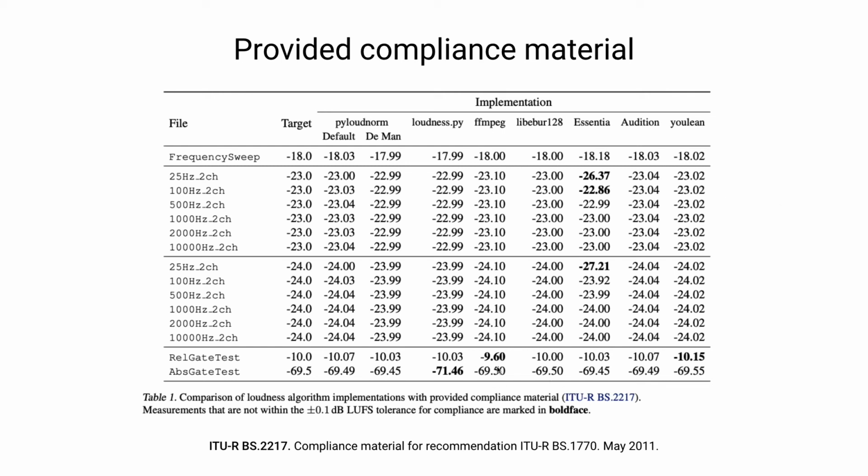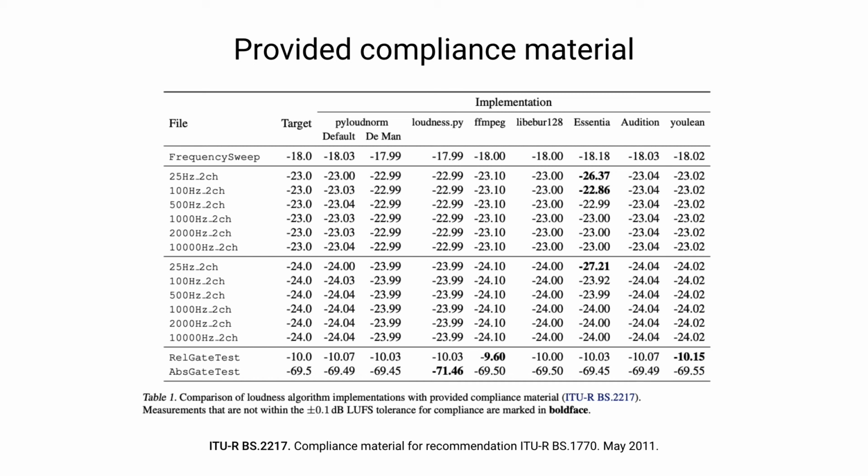Also, it appears that both FFmpeg and ulean provide slightly different measurements on the relative gate test, which indicates that there may be some slight difference in how their algorithm handles gating of the signal or padding of the signal at some place. And also of note, while loudness.py provides mostly compliant measurements for the other files, on the absolute gate test, there's also an indication that their meter is a few dB LUFS different from the target here.